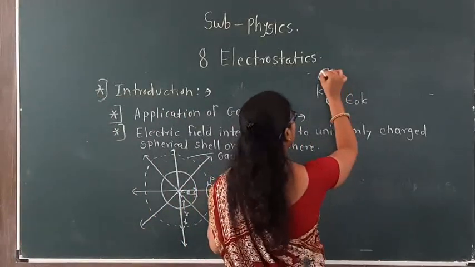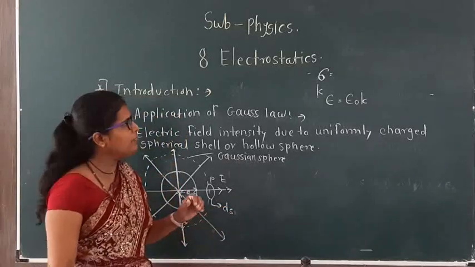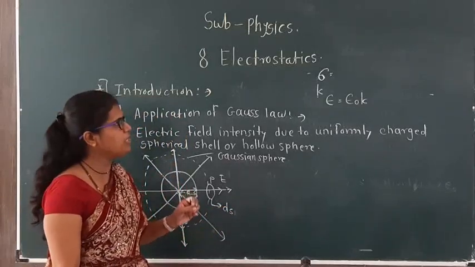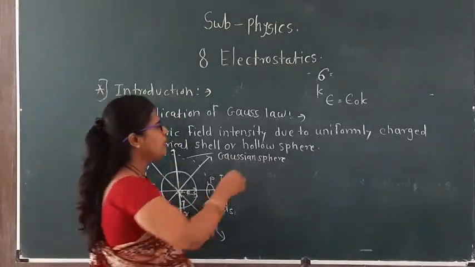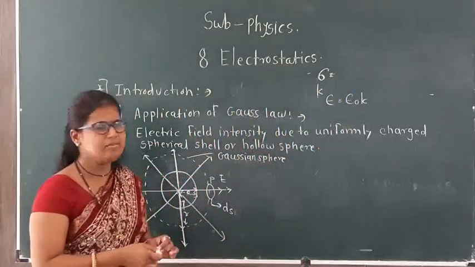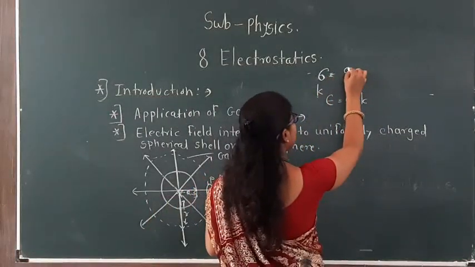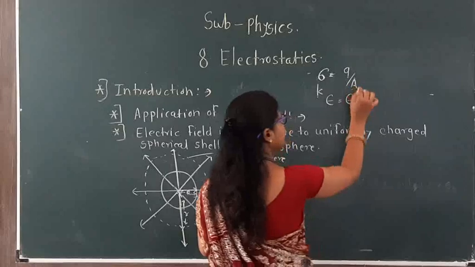Now what is the surface charge density? We already know this definition, and we have also seen the surface charge density formula in 11th standard. Surface charge density sigma is equal to charge upon area.